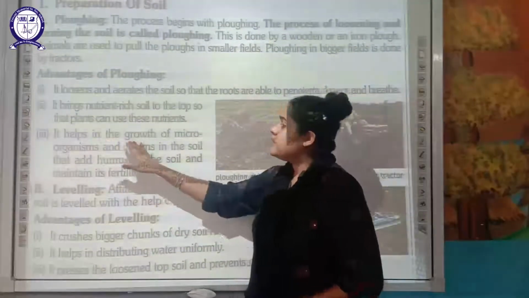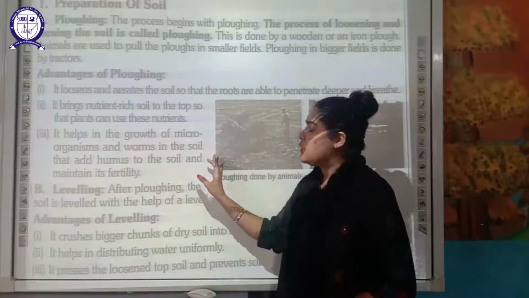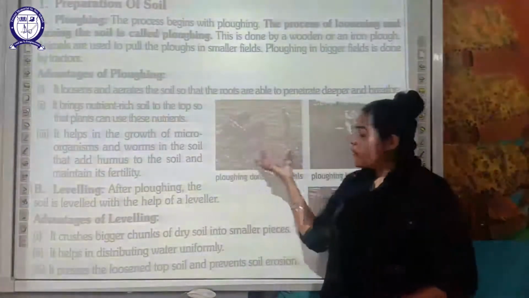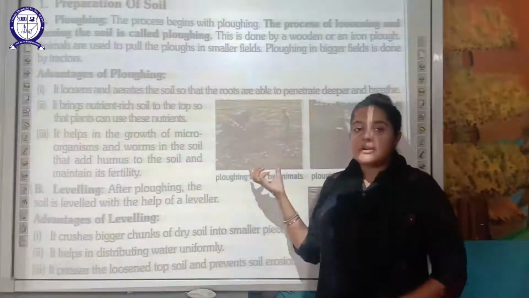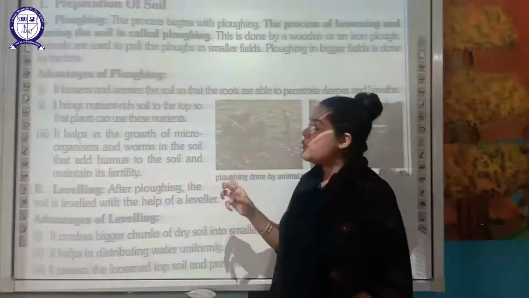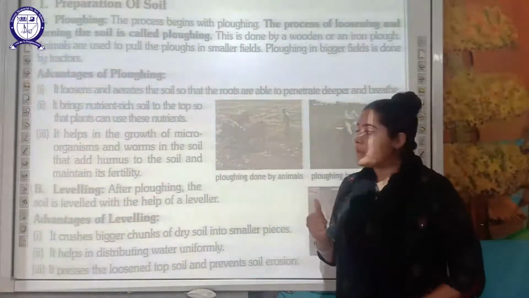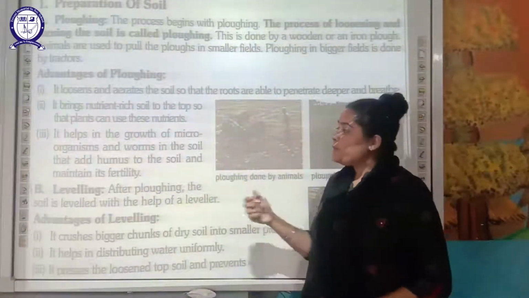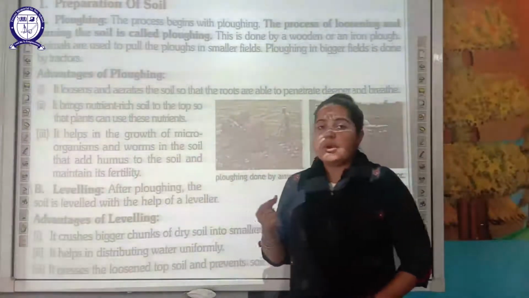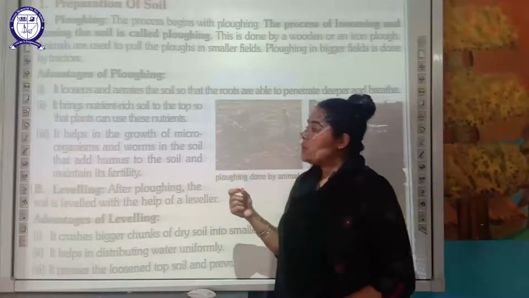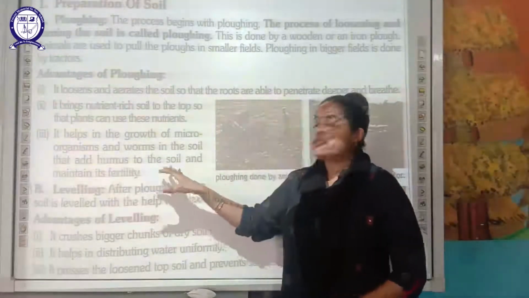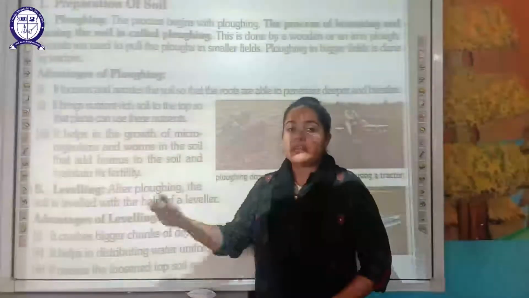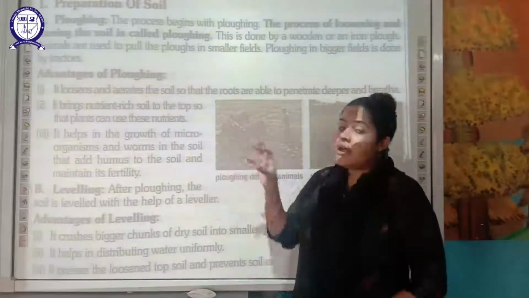Next, it also helps in the growth of microorganisms and worms in the soil, which add humus to the soil and maintain its fertility. For growing any crop in a field, the soil must be fertile. Plowing helps the growth of certain microorganisms and worms. Earthworms are a very good friend of the farmer. Because of plowing, these microorganisms and worms grow there. Then they add humus, and humus makes the soil very rich in nutrients and very fertile. So these are the very important advantages of plowing.